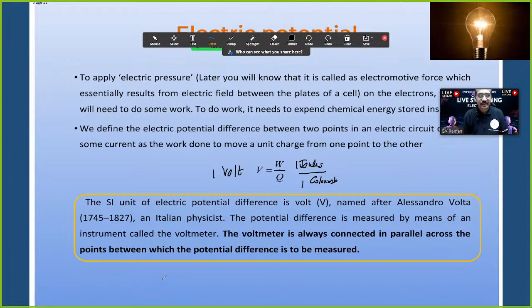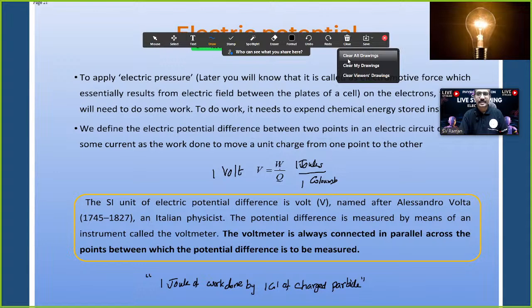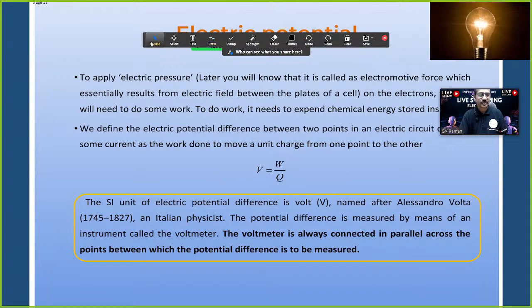Again I am writing here, 1 joule of work done by 1 coulomb of charged particle is called 1 volt. Clear? Next, we'll proceed.